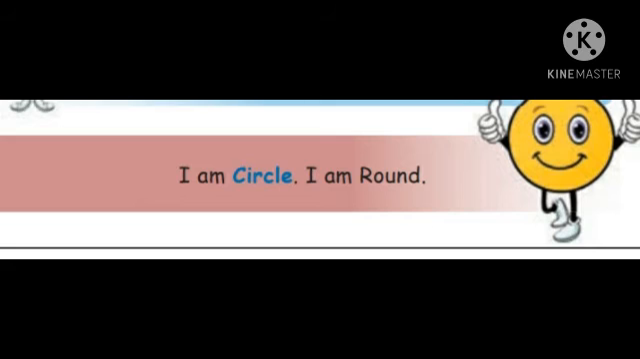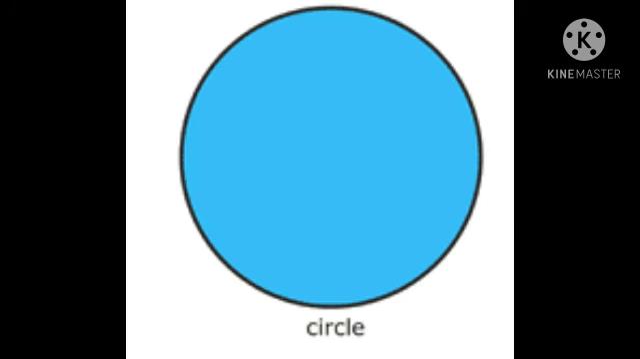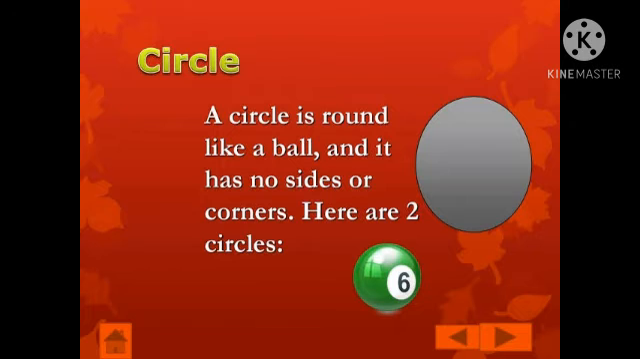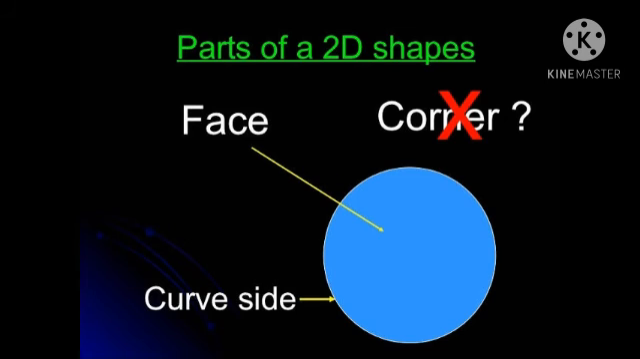Okay, the next picture, circle. What is the picture? Circle. Circle spelling: C-I-R-C-L-E. Circle. I am a circle. I don't have sides or corners. I am round. What is the shape? No sides, no corners. Okay, and I am round in shape.